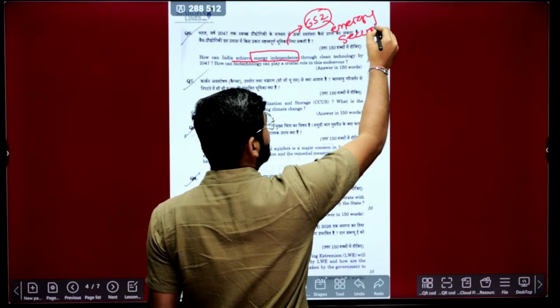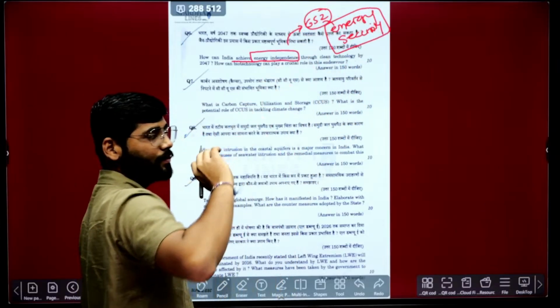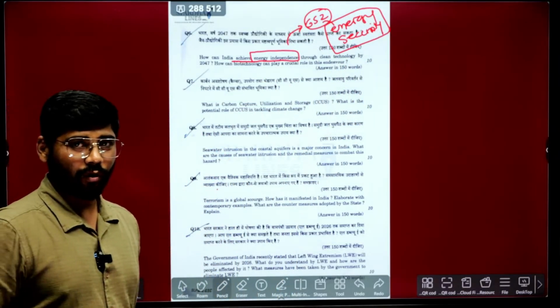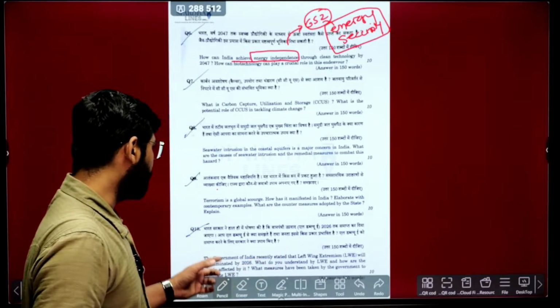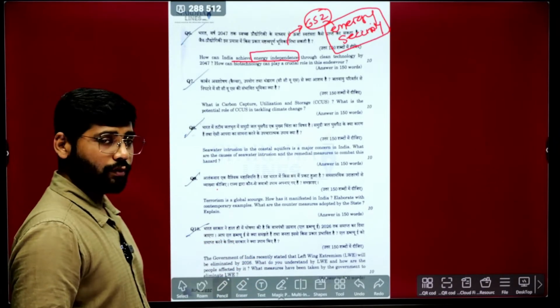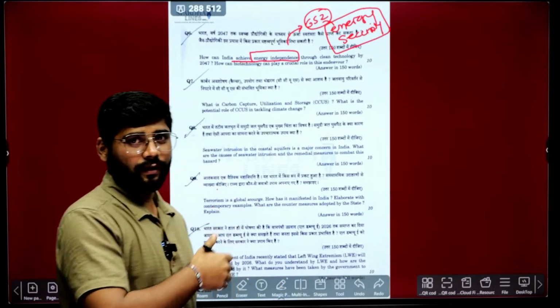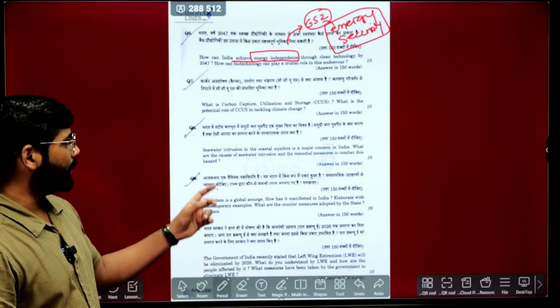So again, what they are asking this year seems to be energy security and groundwater resources, because there is one more question on groundwater level, which we'll see next. So whatever is coming in GS1 and GS2 is again repeating in GS3.